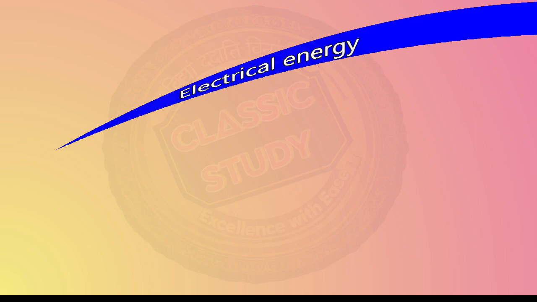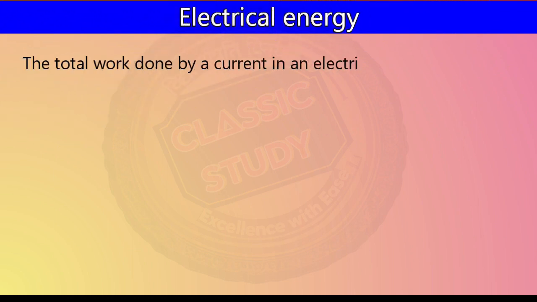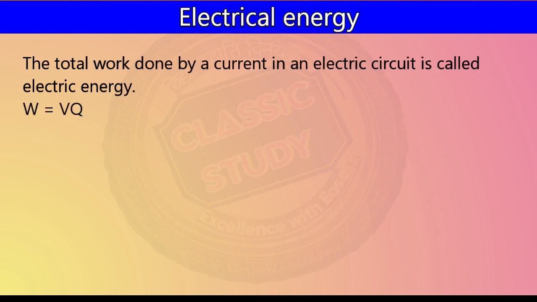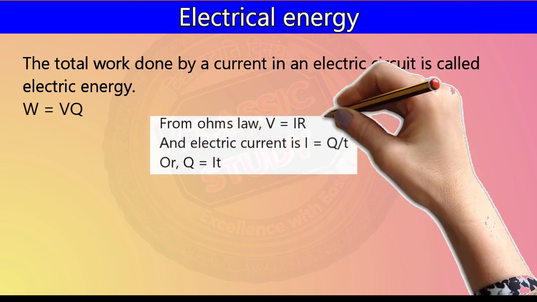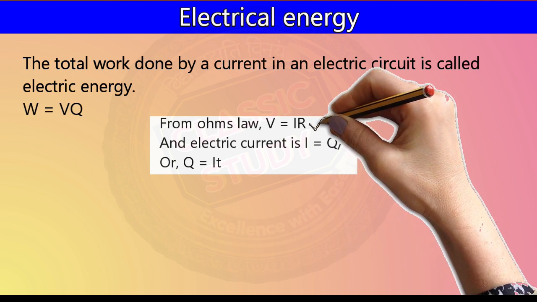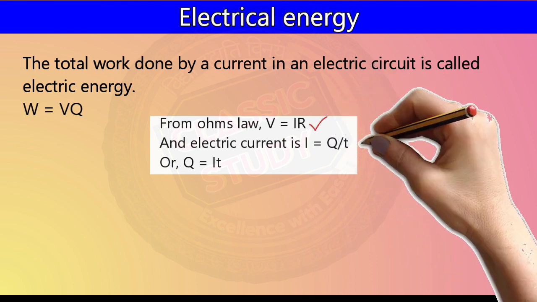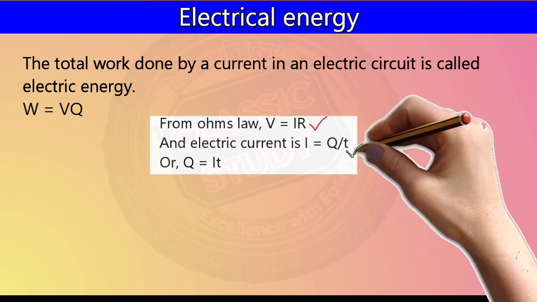Then we come to electrical energy. The total work done by a current in a circuit is called the electrical energy. So work done is equal to potential difference into charge. Now, if we remember, Ohm's law said V is equal to IR, and electric current I is equal to total charge upon the time for which the charge flows.